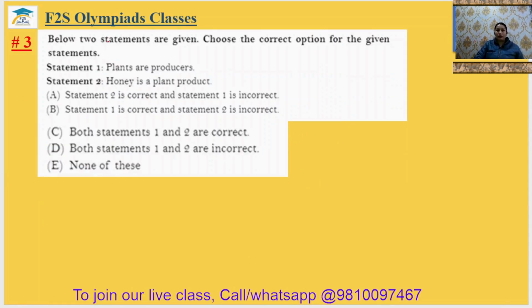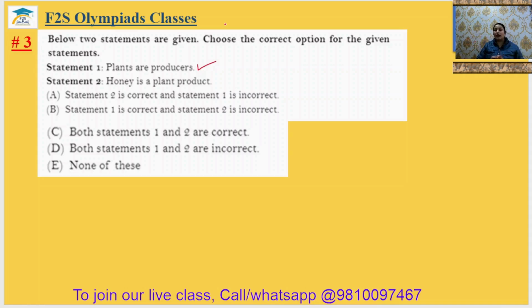Question number 3. Two statements are given below. Choose the correct option for the given statements. Statement 1. Plants are producers. Yes, plants are producers. Why? Because they are capable of preparing their own food in the presence of sunlight with chlorophyll using carbon dioxide and water.